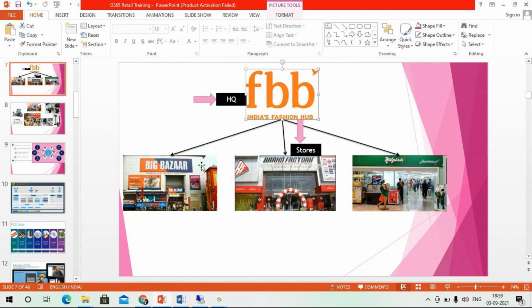Once sales are completed in the store, how are you able to transfer this sales data back from store to head office? There is a backend mechanism. With the help of connectors, we are able to pull this data from store to head office. If you are running 100 stores, we can control the total activity from the back office, sending masters from head office to store and pulling transactional data from store to head office. So total control will be happening from your HQ, that's nothing but your back office.